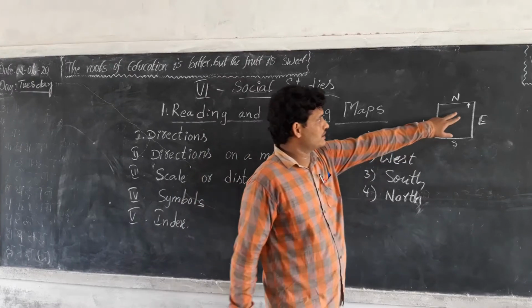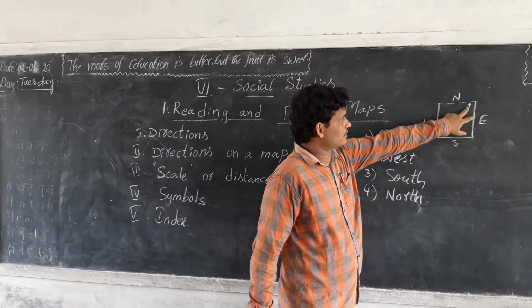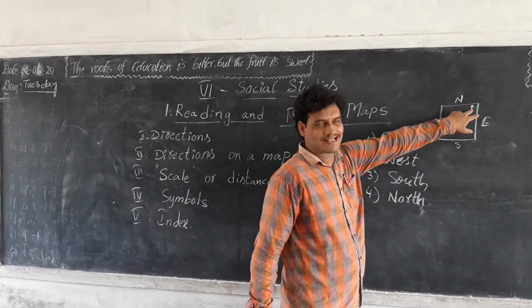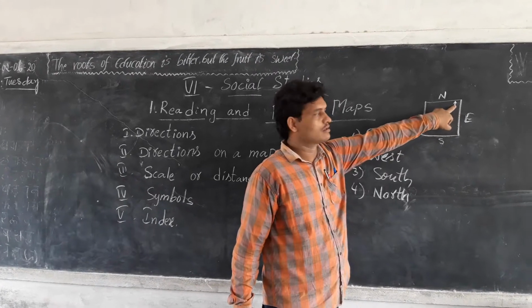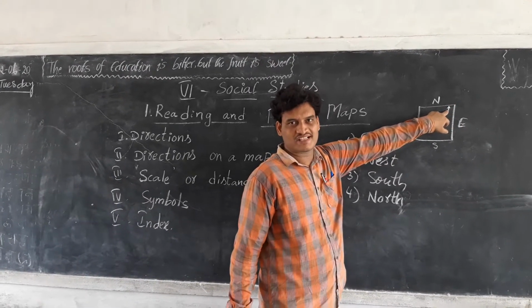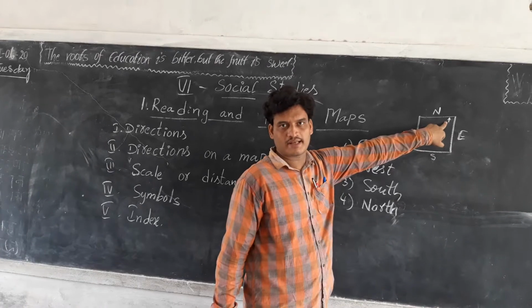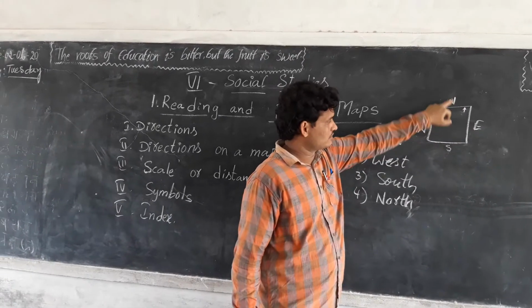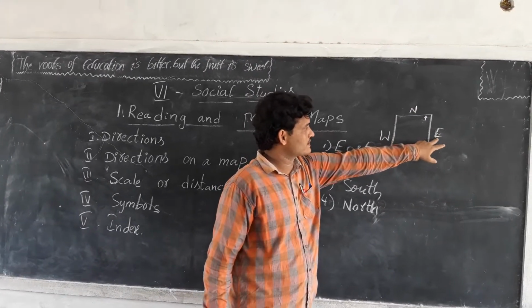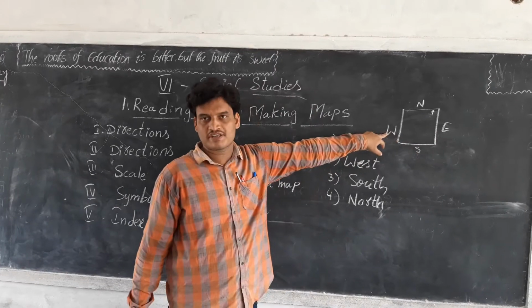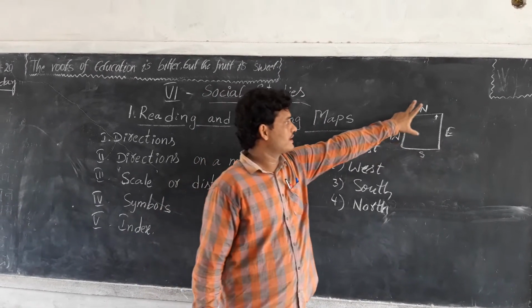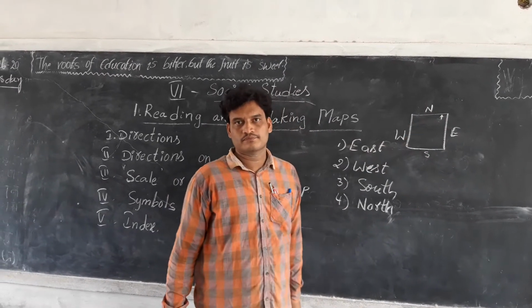Generally in the top right corner we mark an arrow. This arrow mark shows the north direction. The right side of the map is east and the left side is west. This is the directions on a map.